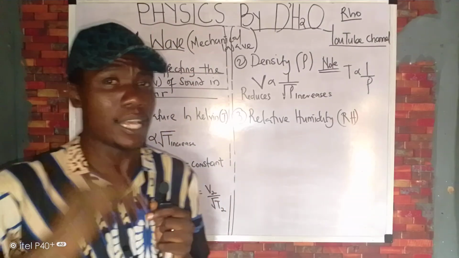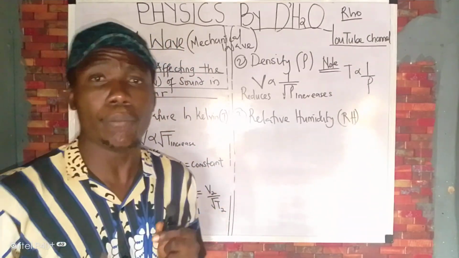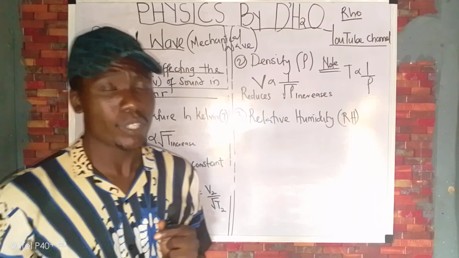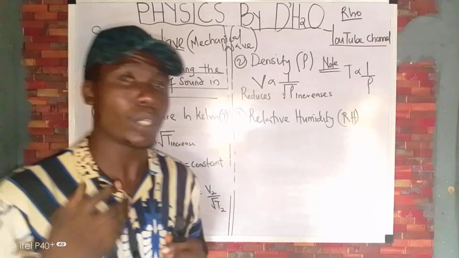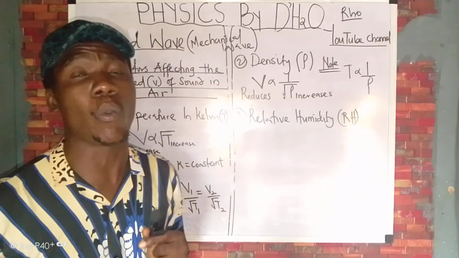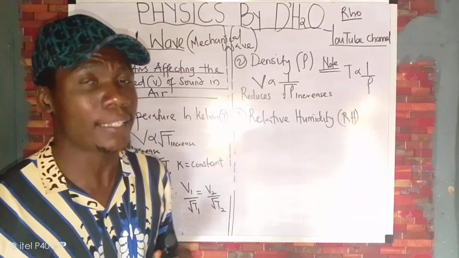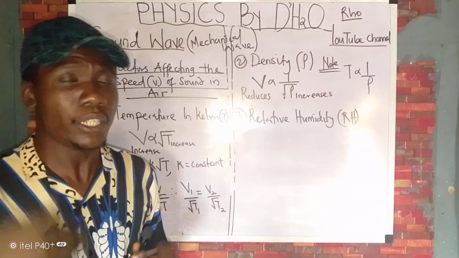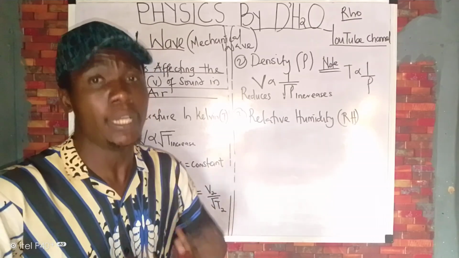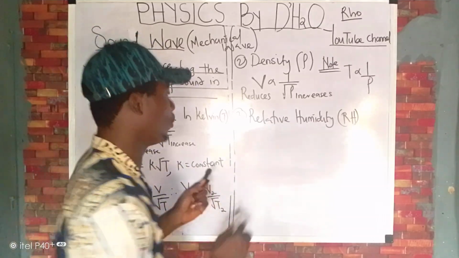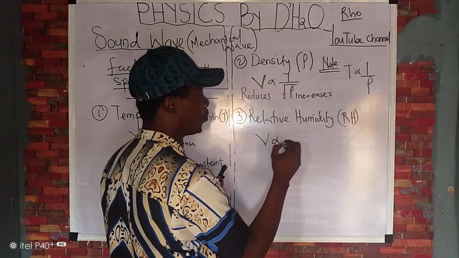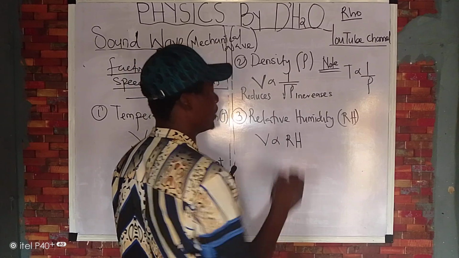So don't forget that sound wave is a mechanical wave. So the more the molecules in a medium, the greater the speed. So if the water vapor in the air increases, it means that we have many molecules in air, and that will further increase the speed of sound. The more the molecules, the more the medium, the greater the speed. So therefore, the speed of sound is directly proportional to relative humidity.